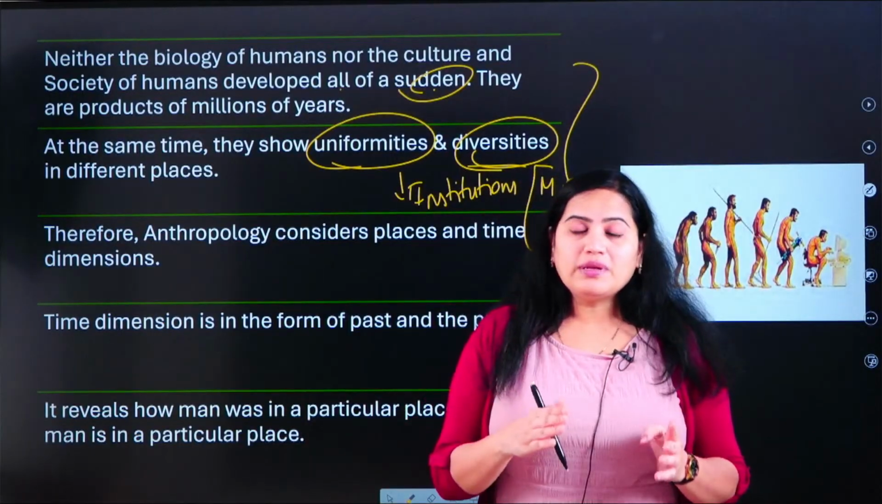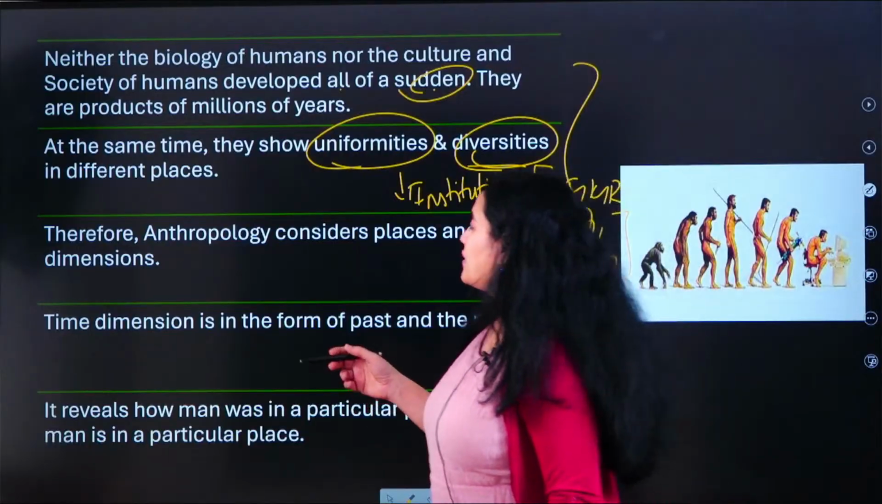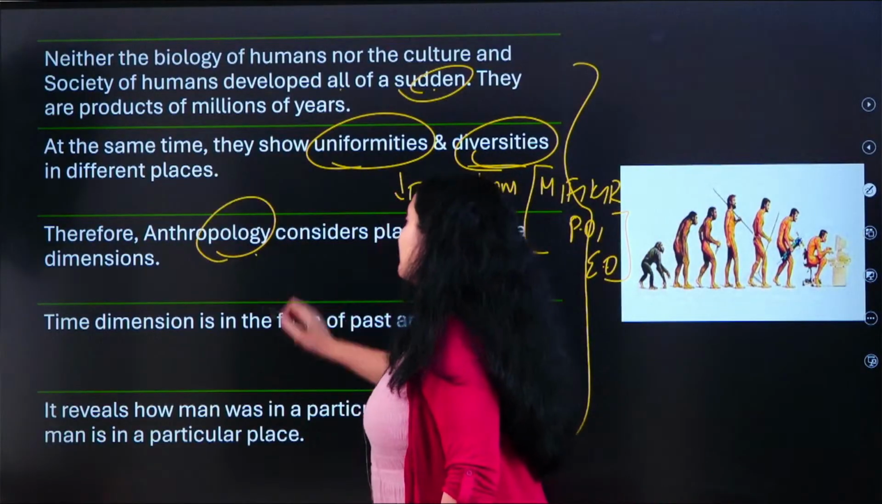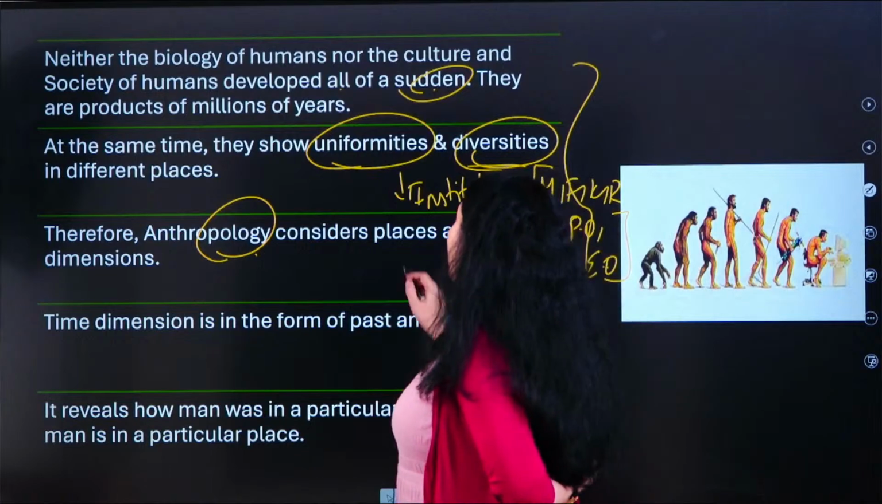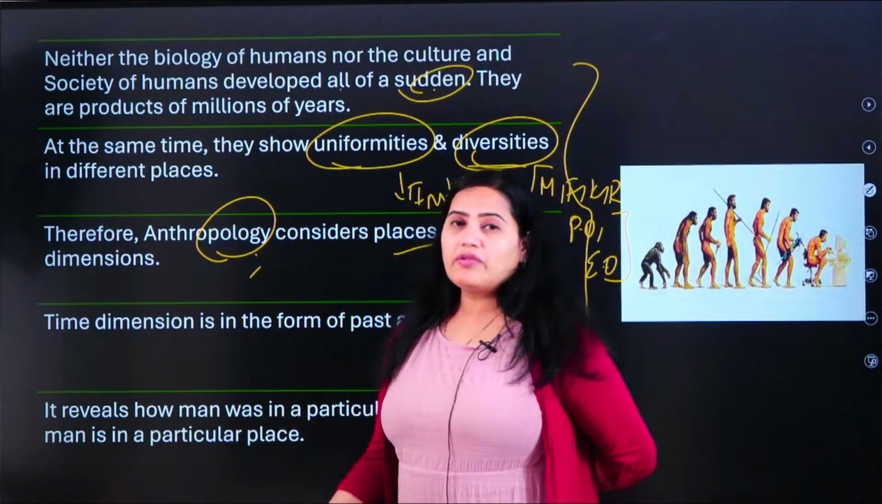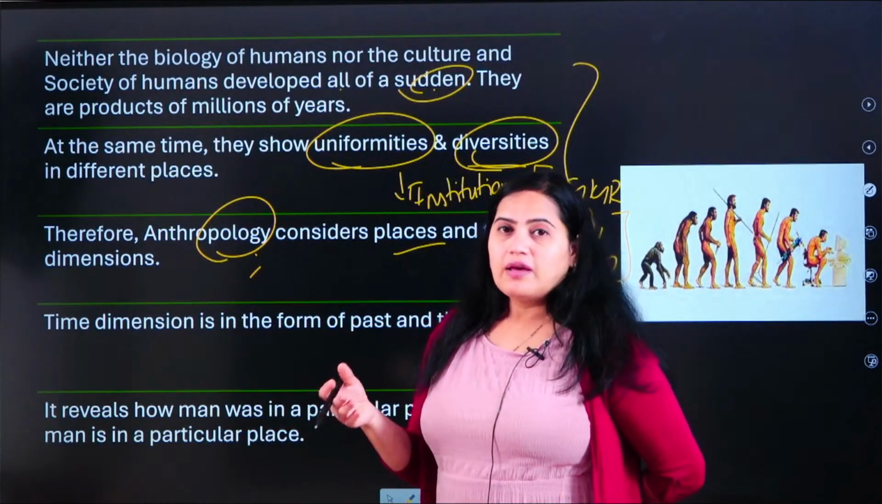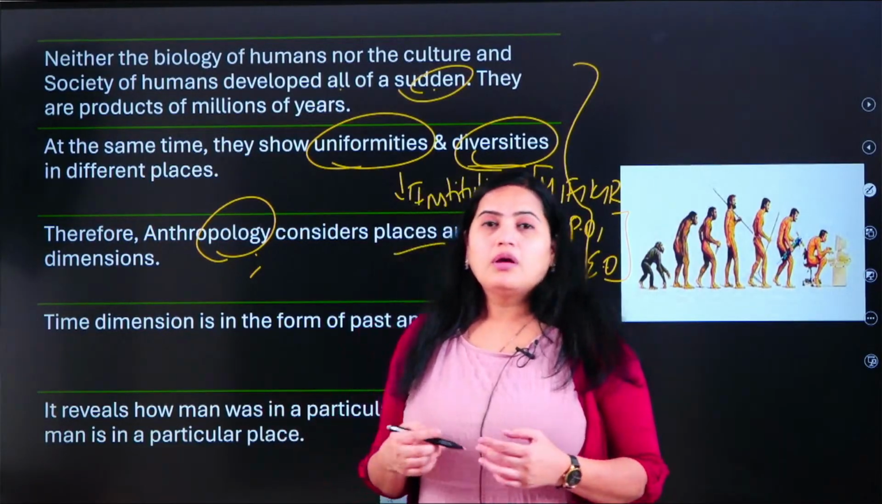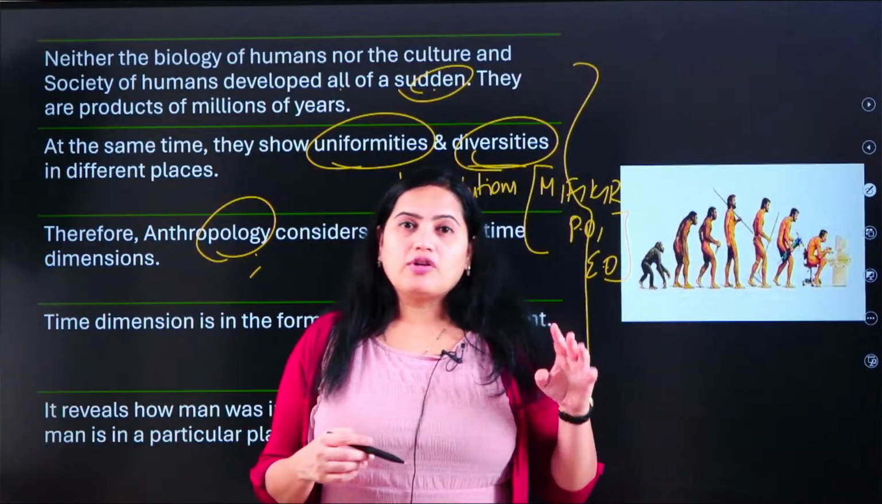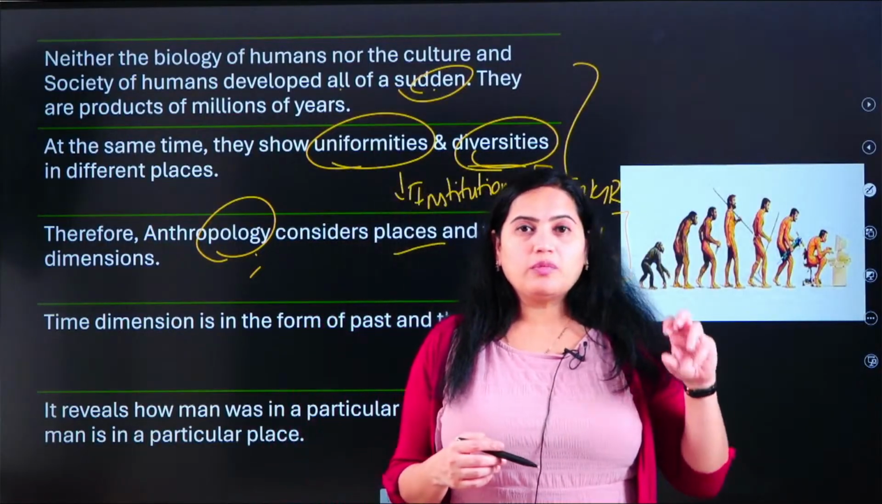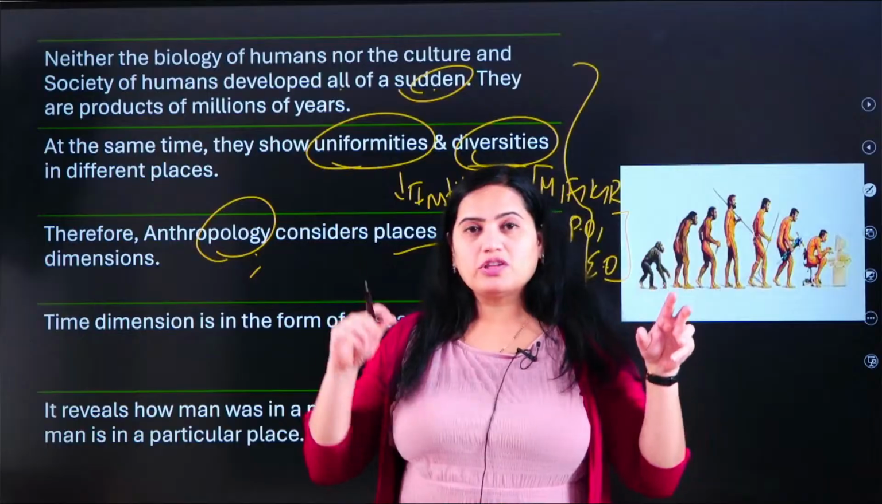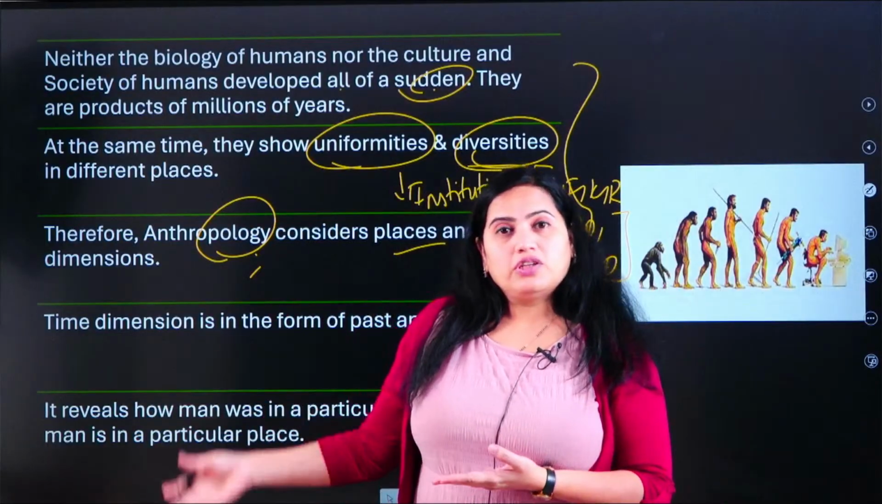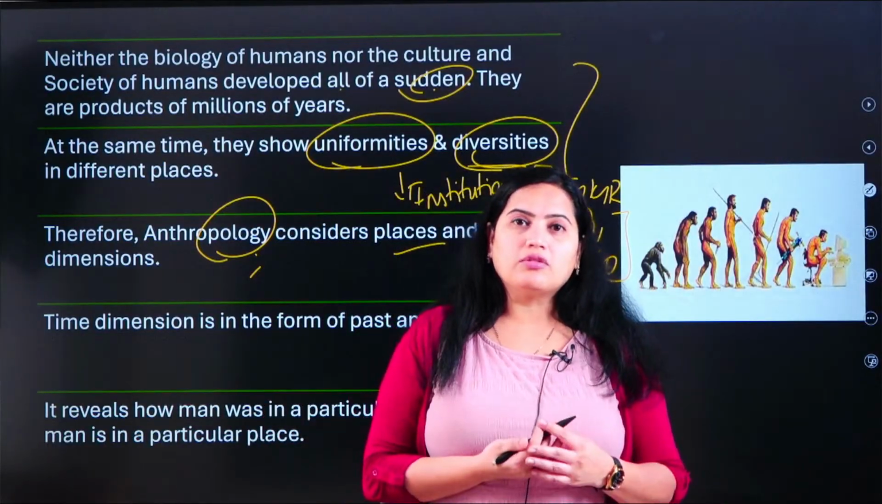So there are uniformities as well as diversities, and because of this aspect, anthropology considers place and time dimensions. Definitely we will consider the place, and we will consider the time dimensions as well. So we will study the mankind which has developed in Africa. We will also study the species found in Europe, in Asia, in Java, in North America, South America.